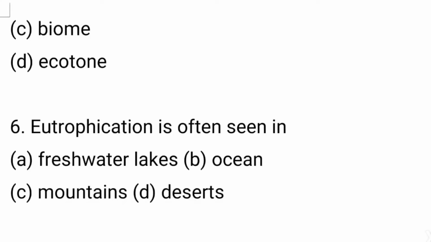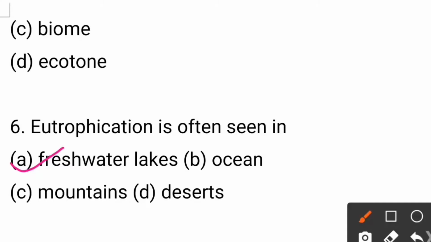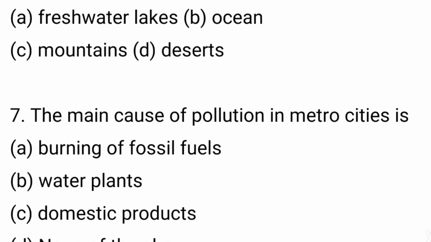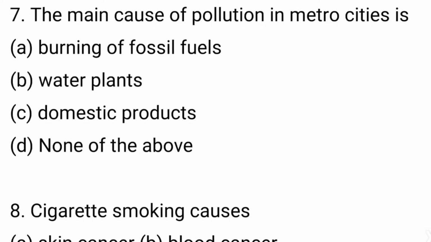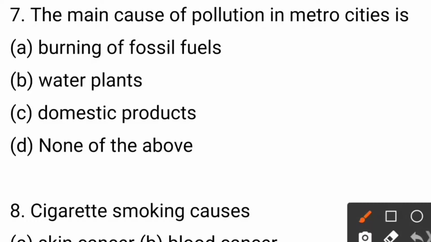So next question. Eutrophication is often seen in freshwater lakes, ocean, mountains, deserts. The answer is freshwater lakes, option number 1. Next question. The main cause of pollution in metro cities is burning of fossil fuels, water plants, domestic products, none of the above. So the answer is burning of fossil fuels, option number A, first option, burning of fossil fuels.